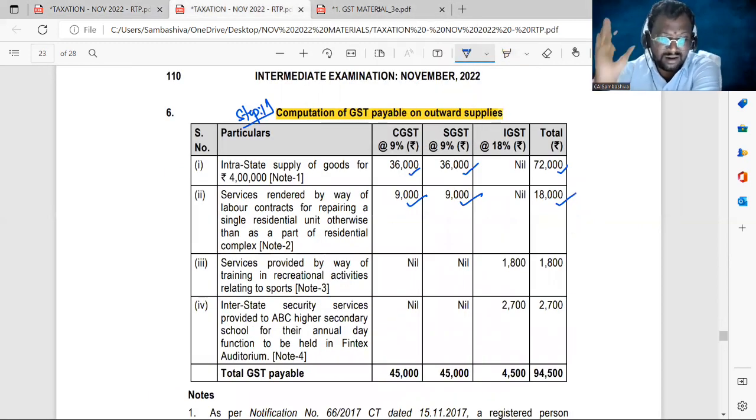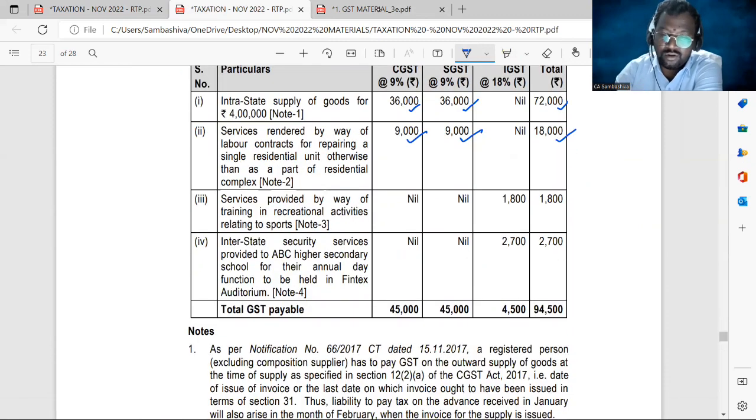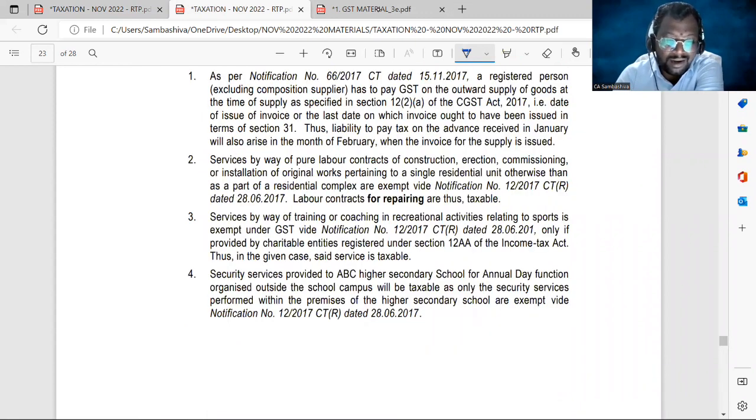Sorry, Amma. That is with respect to in the course of employment. You can check out in the note point number 3. Services by way of training or coaching in recreational activities relating to sports is exempt only if provided by charitable entities. As I told, it is exempted, but only provided by charitable entities.